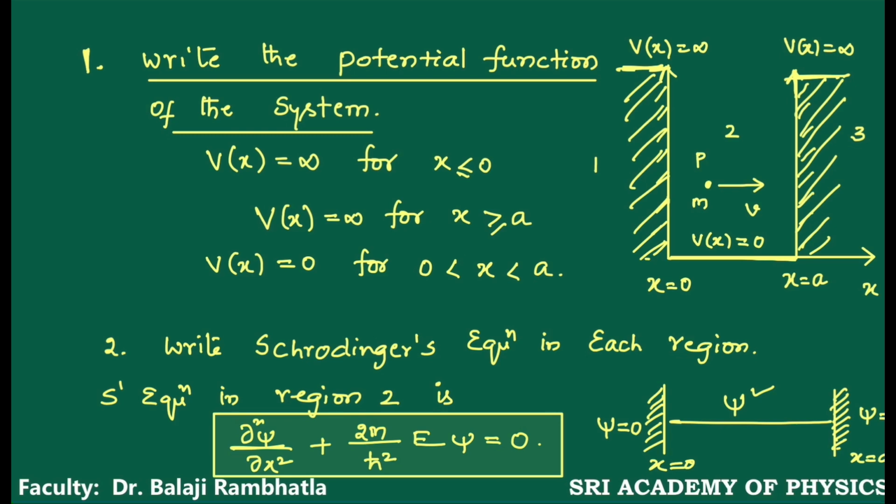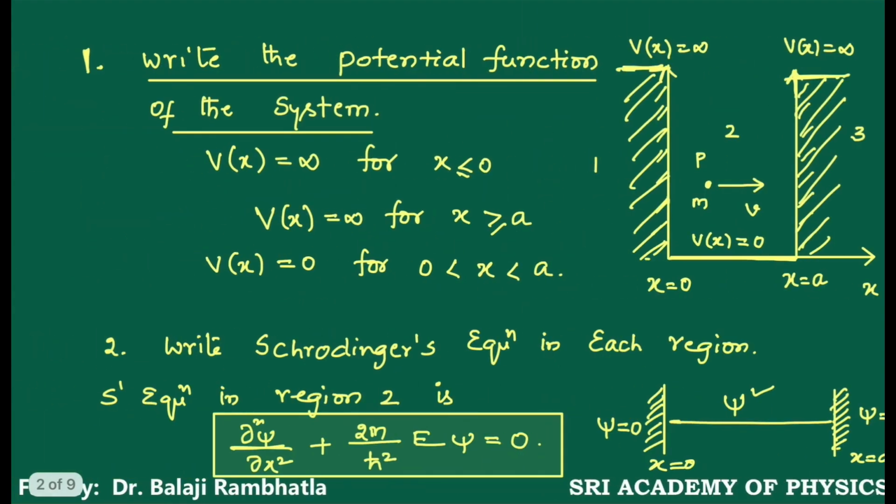So in this region, what is the potential value? Here the potential energy value is equal to 0. That's why the Schrödinger's equation you can represent as ∂²ψ/∂x² + (2m/ħ²)Eψ = 0. This is the first step and this is the second step.